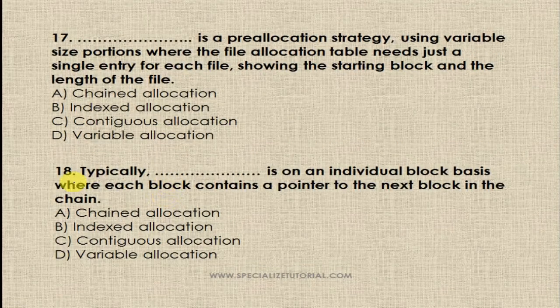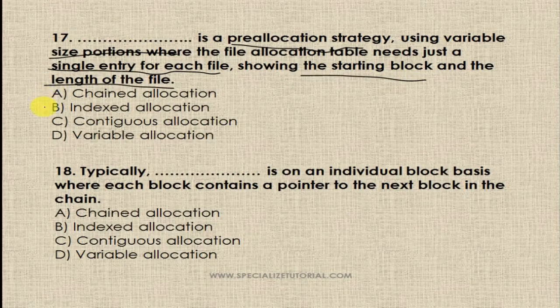Question number 17. Dash is the pre-allocation strategy using variable size portions, where the file allocation table needs just a single entry for each file showing the starting block and the length of the file.